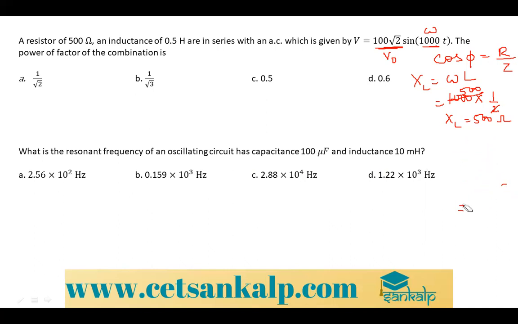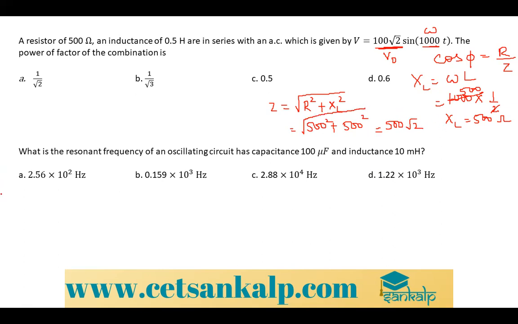So XC beta. Okay, so direct again XL find out ಮಾಡಾಯ್ತು. So formula ಏನು? Z is equal to square root of R square plus XL square. R square is 500 plus 500 the whole square ಬರುತ್ತೆ. So finally you can write this as 500 into root 2. So 500 into root 2 ohms.